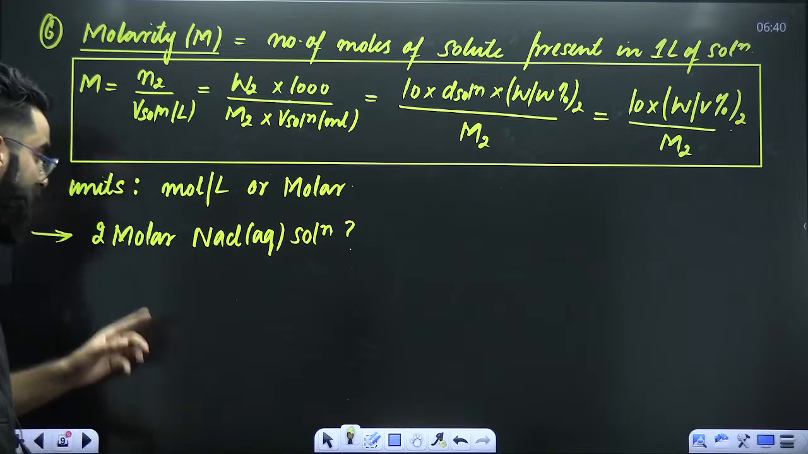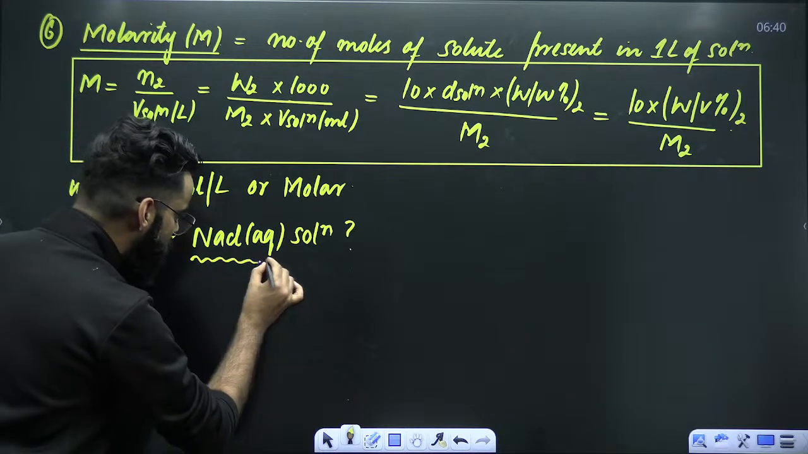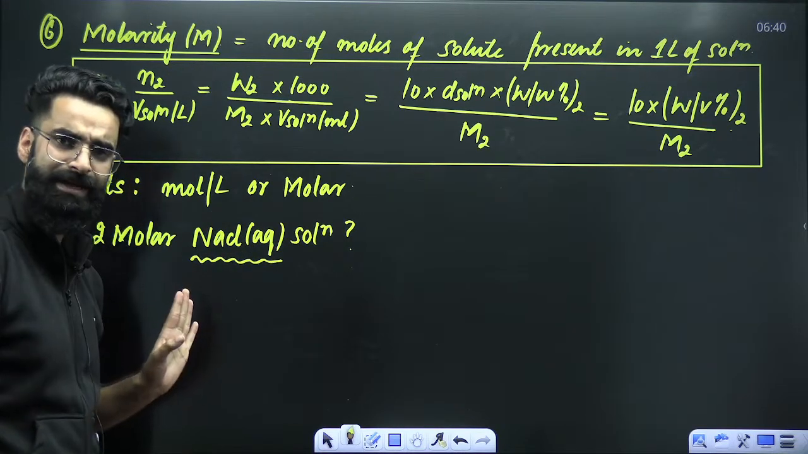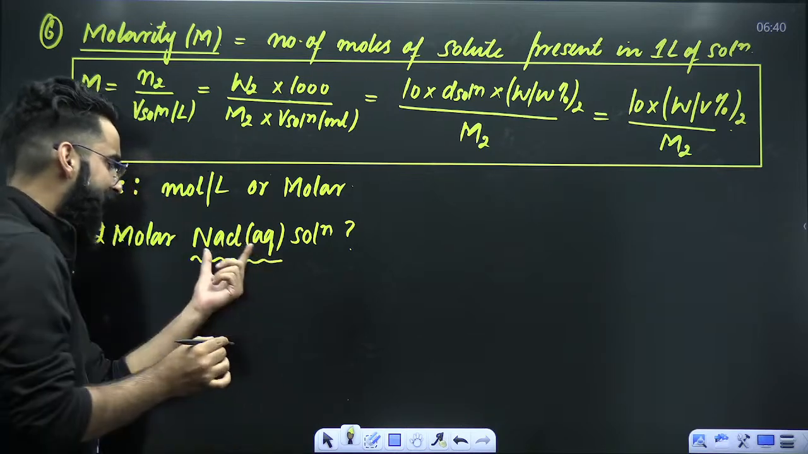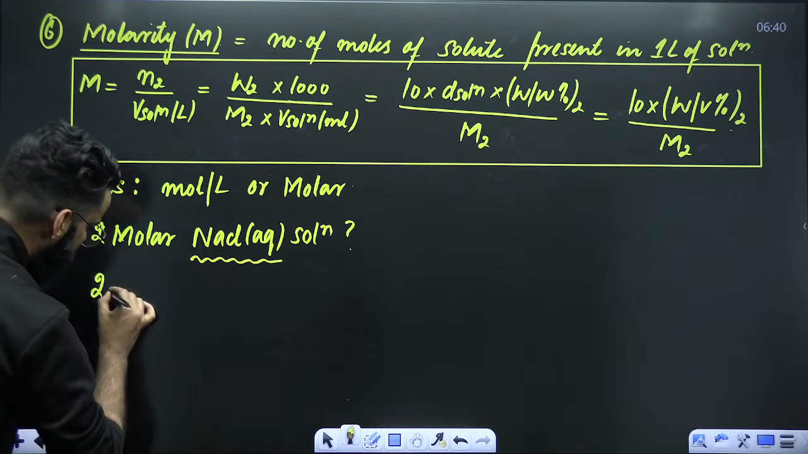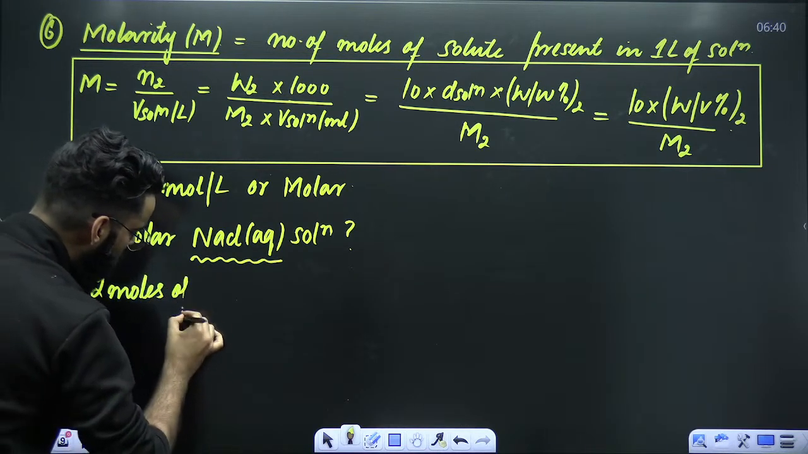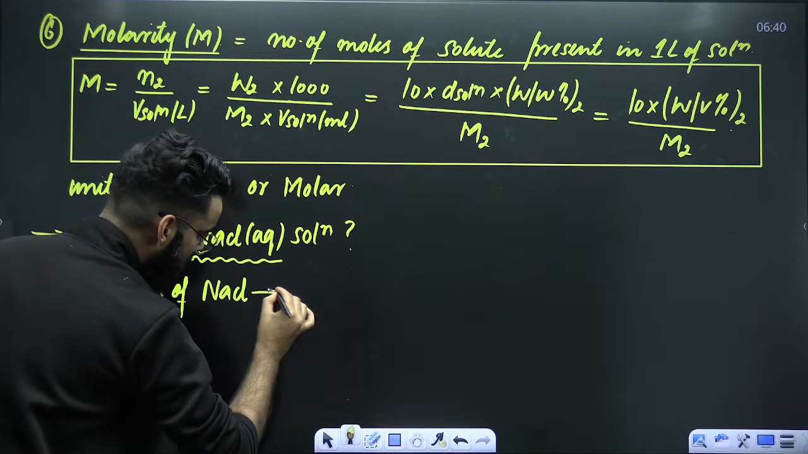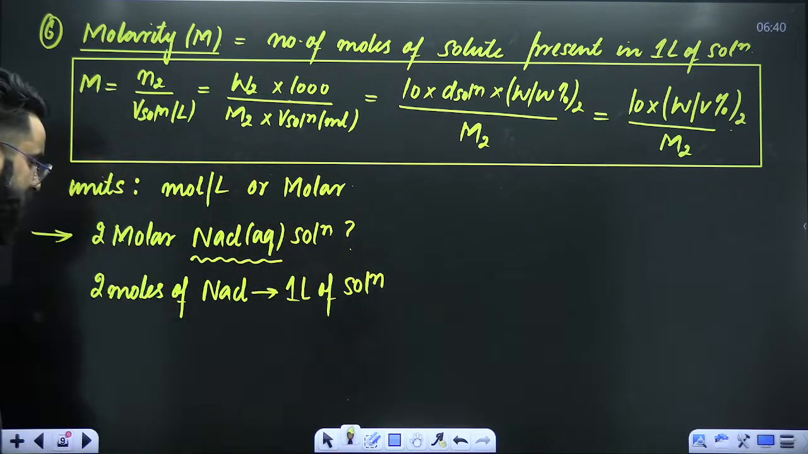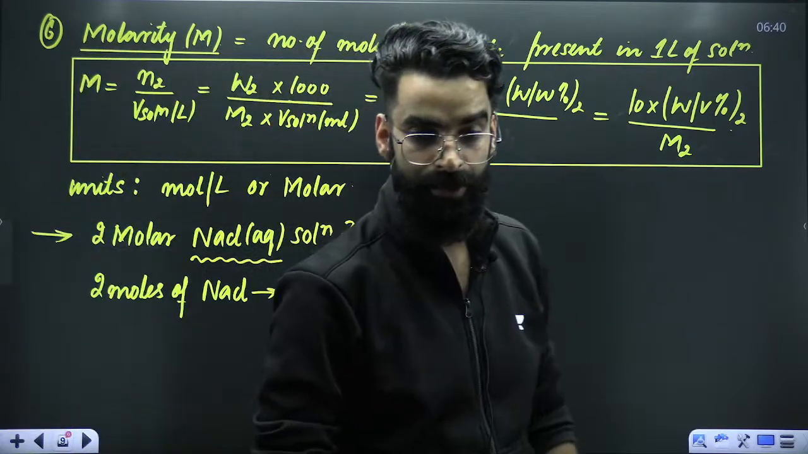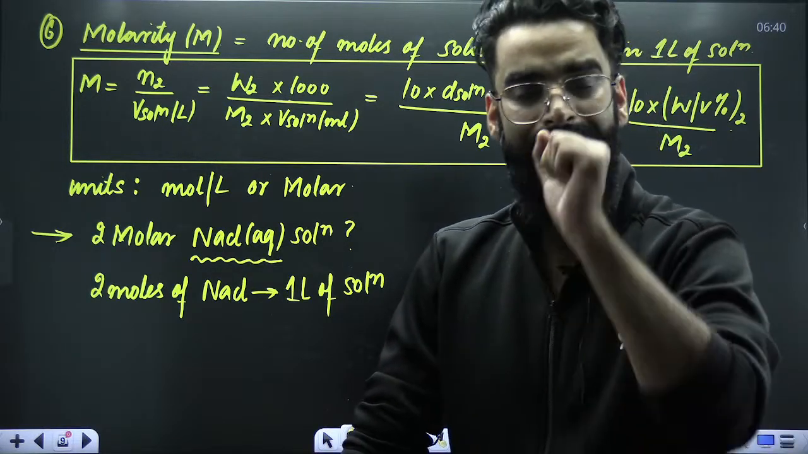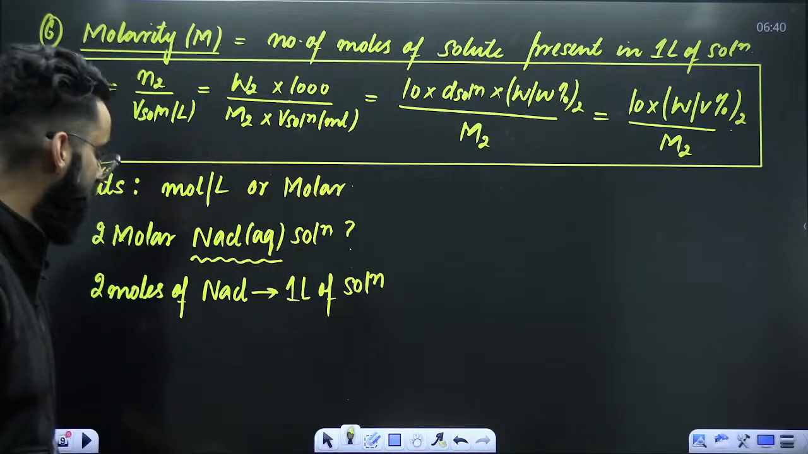First of all, it means that we are given with the solution which is NaCl aqueous, in which solvent is water, solute is NaCl, right? So the solution which we have, its molarity is 2. What does it mean? It means that 2 moles of solute are present in 1 liter of solution. I hope this is super clear to everyone, right?